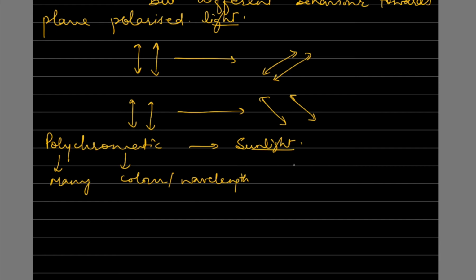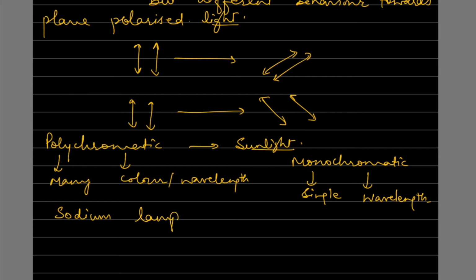But what is monochromatic light? Monochromatic light contains a single wavelength. For monochromatic light, we require a source of light, like a sodium lamp.